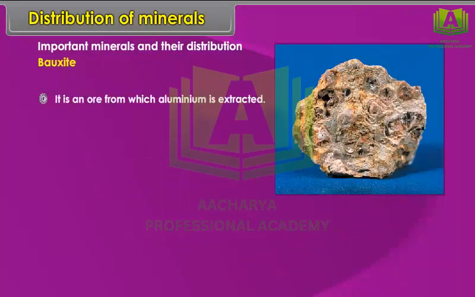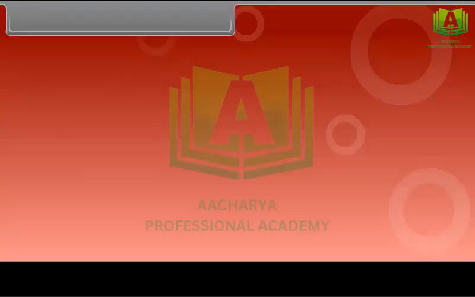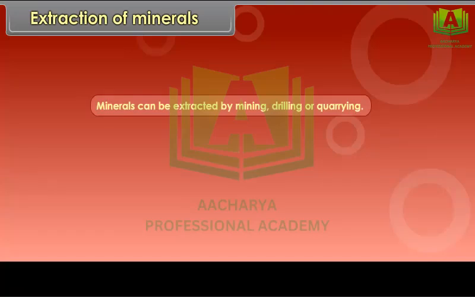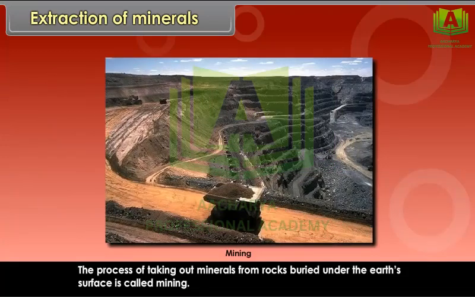Bauxite. It is an ore from which aluminium is extracted. It is used for making aeroplanes, machine tools, utensils, packaging and construction. Extraction of minerals: minerals can be extracted by mining, drilling or quarrying. The process of taking out minerals from rocks buried under the earth's surface is called mining.